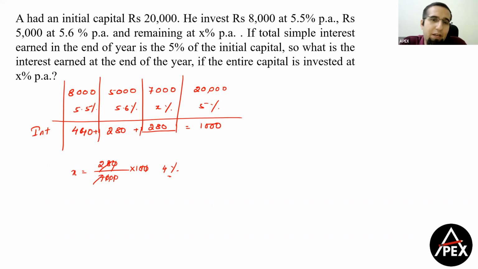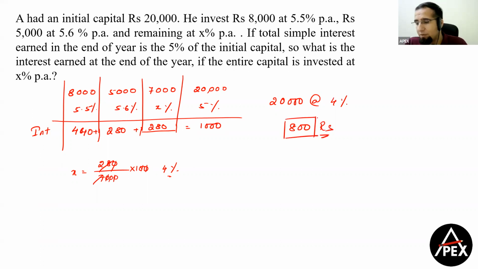Now the question says if the entire capital, that means if now I'm investing 20,000 at x percentage, that is 4%, what would have been the interest earned? So the interest that would have been earned is equal to 800 rupees. And that becomes your answer. So very simple question on simple interest. And in any exam, if it's a simple interest based question, I don't think we should be leaving a question on simple interest. So these were the 8 questions which had come from the arithmetic area, right?